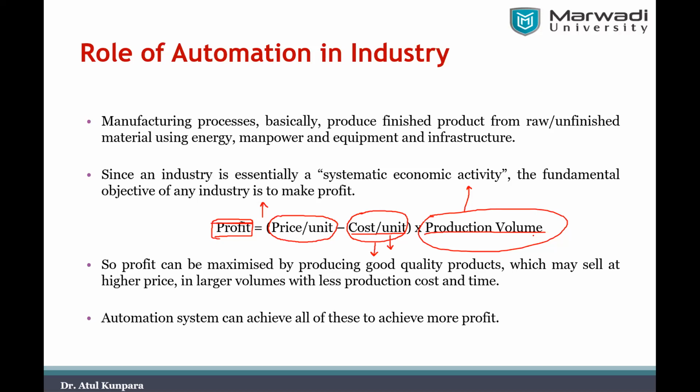So in all three directions of the increasing profit, your automation system can work. It can give you better price also, it can give you low cost per production also, and it can give you more number of unit to be produced also. So in that way, you will be able to get the more profit from the industry. So that's what you can say a role of automation in an industry. Is that all right, everyone?